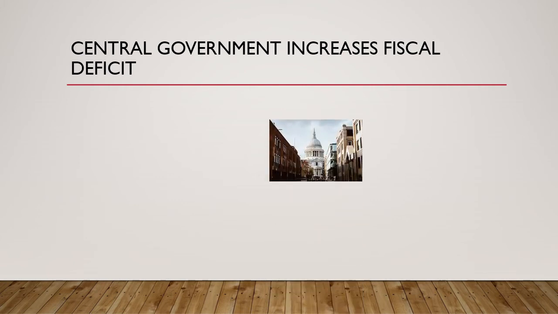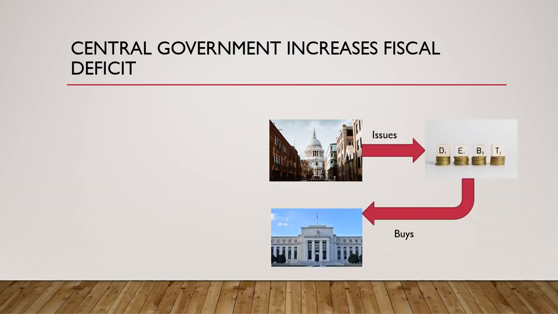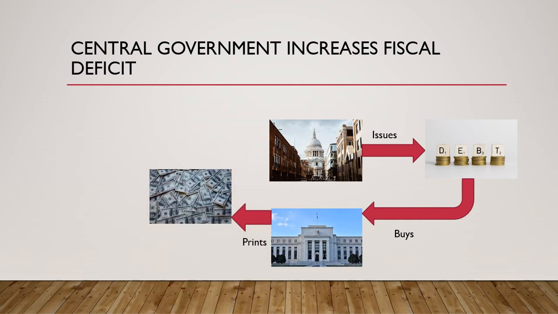So in order to do that, the central government issues debt, and the debt this time is bought by the central bank through freshly printed money, which it in turn hands over to the central government to spend.